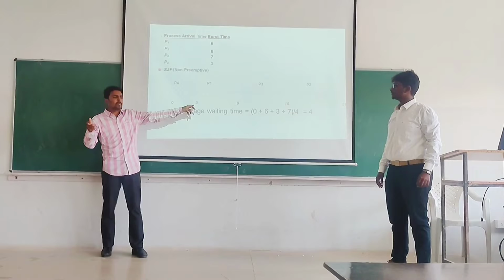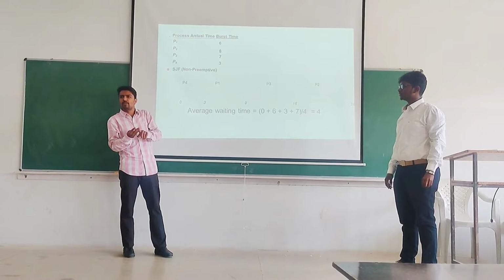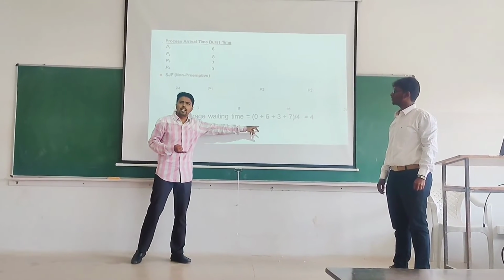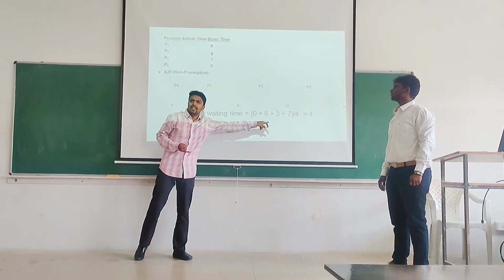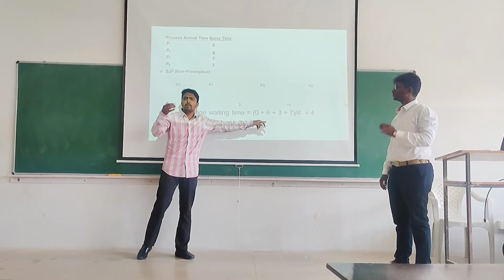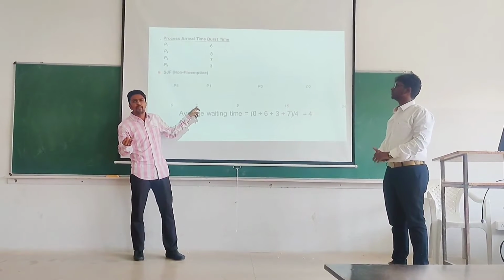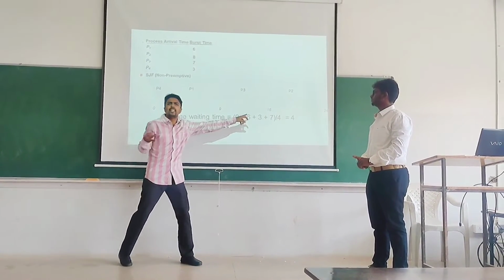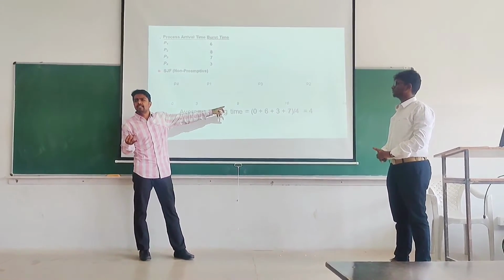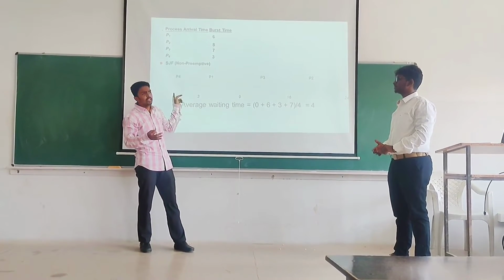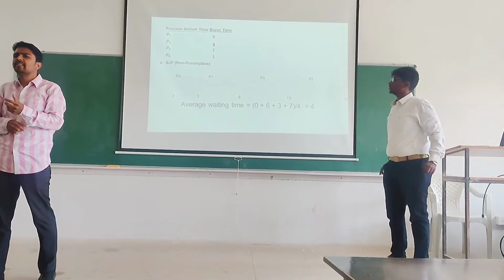What is the waiting time for P2? That's what you can see here. Individually, you have to come up with it. So I am going in this way: P1, P2, P3, P4. In the slide, it is shown in the order in which they got executed, where P4 is 0. Anyway, in the perspective I am using now, P1, P2, P3, P4. What is the waiting time of P1? 3. What is the waiting time of P2? 16. So 3 plus 16. And then what is the waiting time of P3? 9. So 3 plus 16 plus 9. And what is the waiting time of P4? It is 0. So in this way we can add it up and divide by 4. We will be calculating the average waiting time.